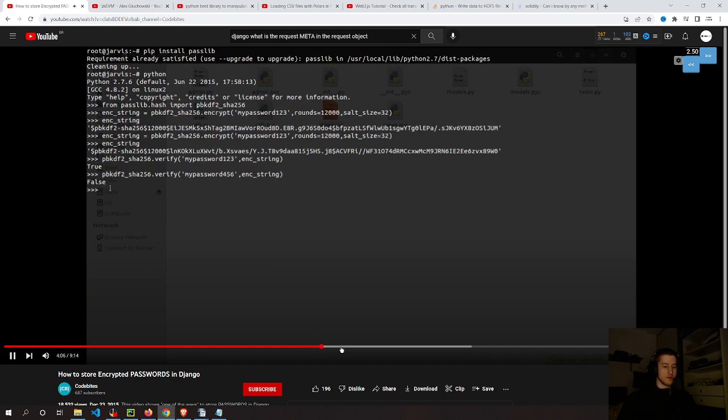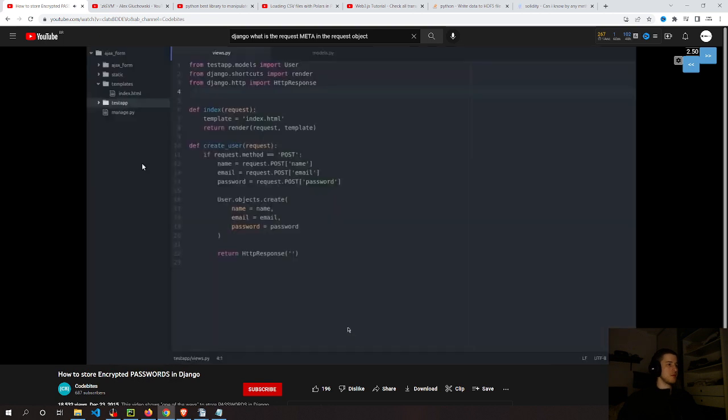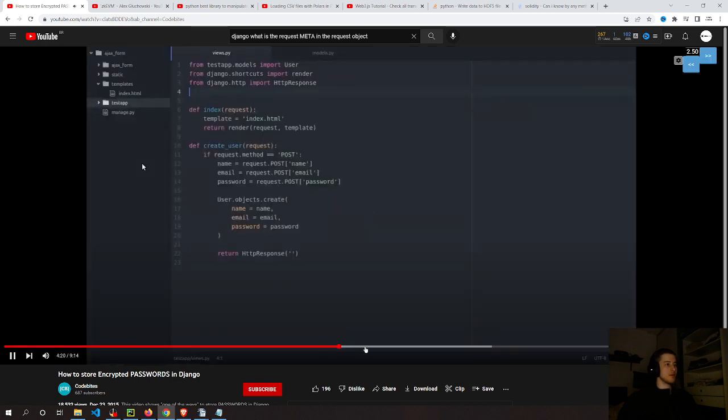So we have seen the basic implementation. Now we'll see how to implement this thing in our Django project. So I'm here in my Django project. So first thing we need to do is import the module. So from password hash import.